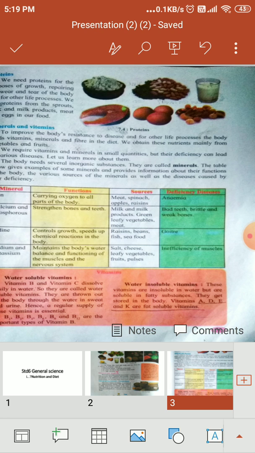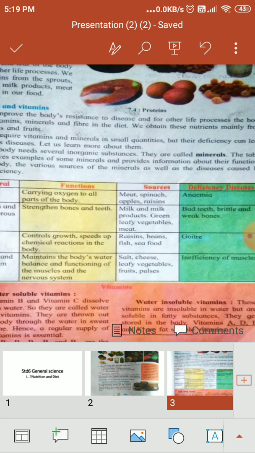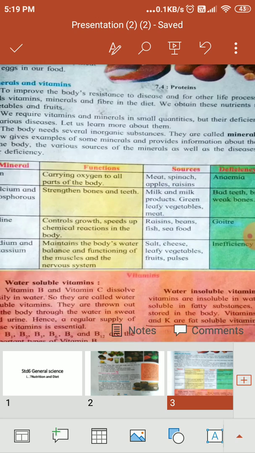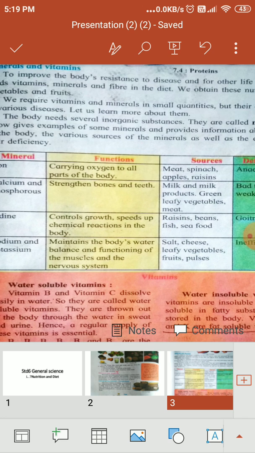We get dissolved minerals from the water and soil. The body needs several inorganic substances called minerals. The table shows what the minerals are, their function, sources and deficiency of minerals. And vitamins and fiber we get from fruits and vegetables. Look at iron, it's a mineral. This iron we will not take directly, but the dissolved iron in the soil and water is absorbed by fruits and vegetables, and from that we get iron, calcium and phosphorus, iodine and sodium, potassium.